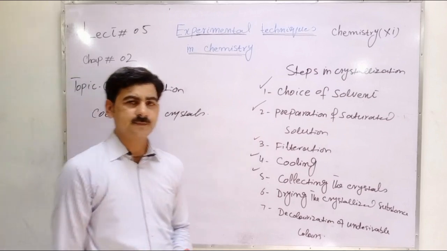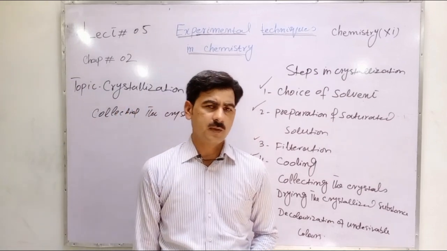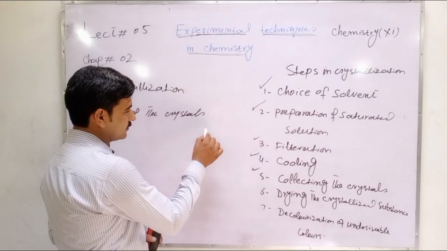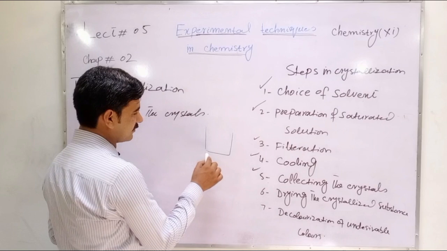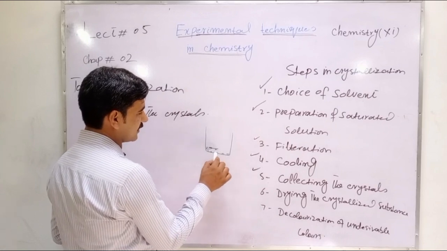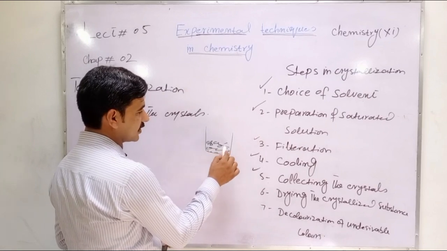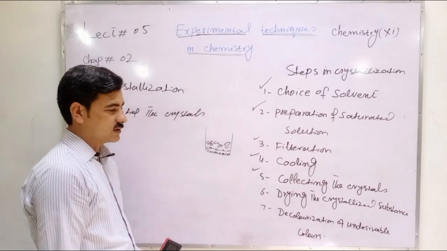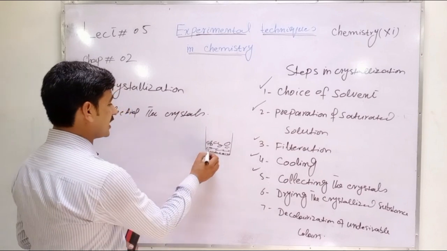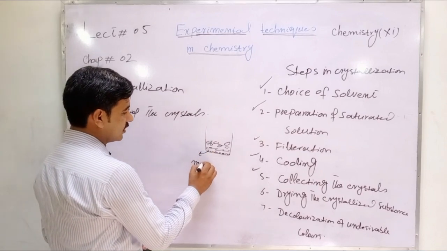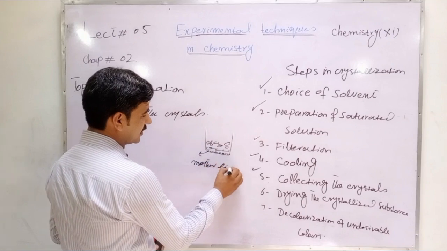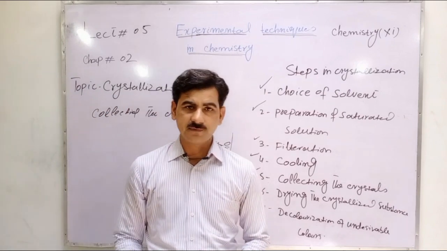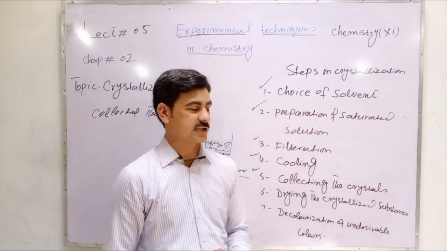When cooling is done, crystals are formed, but some filtrate is left behind in the beaker. When crystals are formed after cooling, some liquid is left behind. This liquid is known as mother liquor. Mother liquor is the liquid which is left behind after the process of filtration.